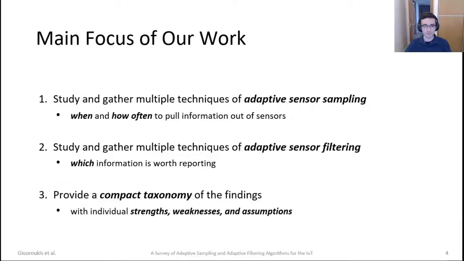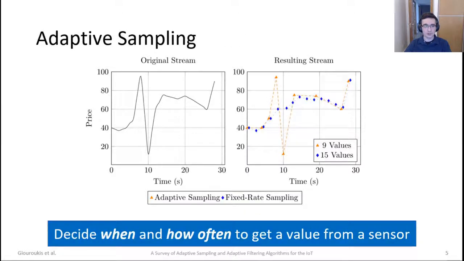The main focus of our work is to identify, study, and gather multiple techniques of adaptive sensor sampling that help answer the questions of when and how often to pull information out of sensors. The second most important part is, again, to study and gather multiple techniques of adaptive sensor filtering, which answer the question of which information is actually worth reporting. Finally, we want to provide a compact taxonomy of our findings, where it's easy to highlight individual strengths, weaknesses, and any assumptions.